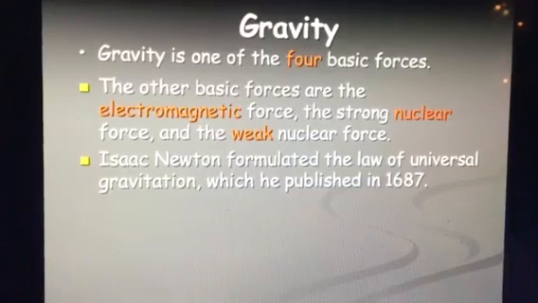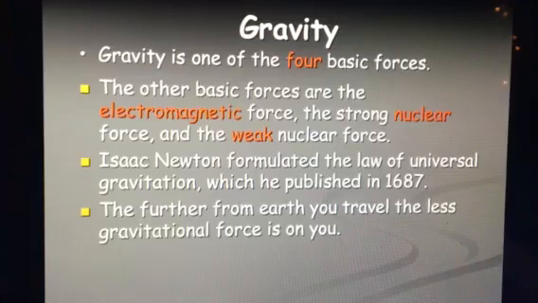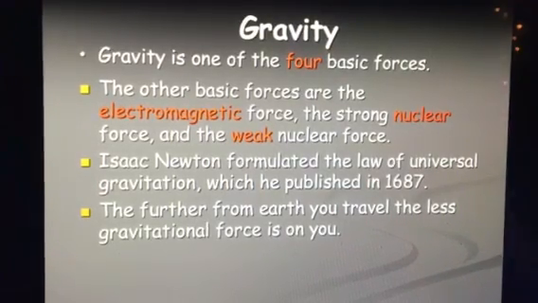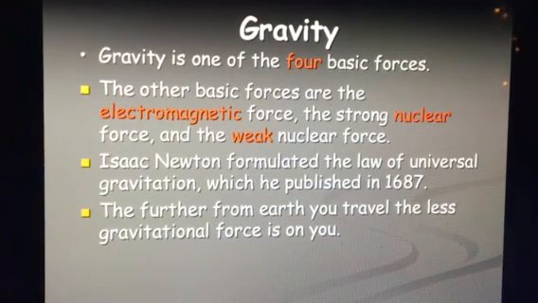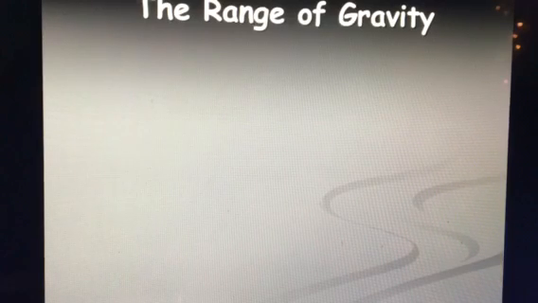And so Isaac Newton was the first man to come up with the law of gravity. Ironically, they say an apple fell on his head, and that's how he discovered gravity, but not quite the same. We do know that the further you travel from Earth, the less gravitational pull you have from Earth. And there becomes a point where you will not be able to be pulled back to Earth's surface by Earth's gravity because you're too far away.